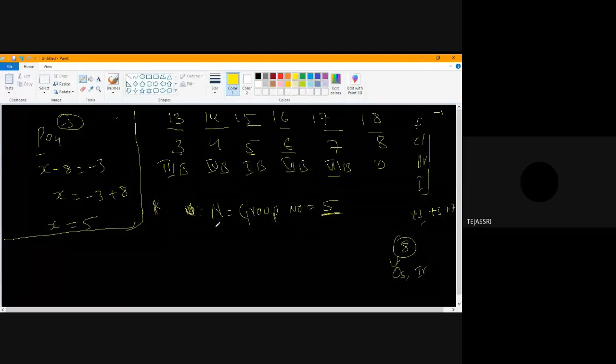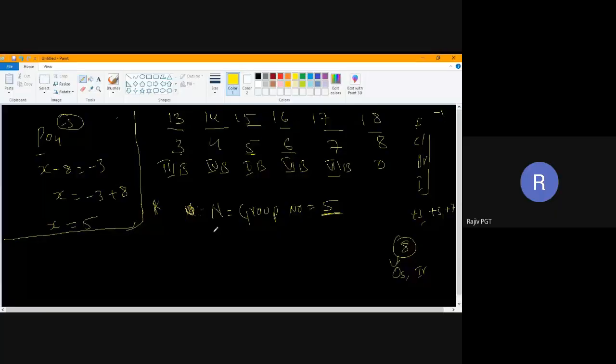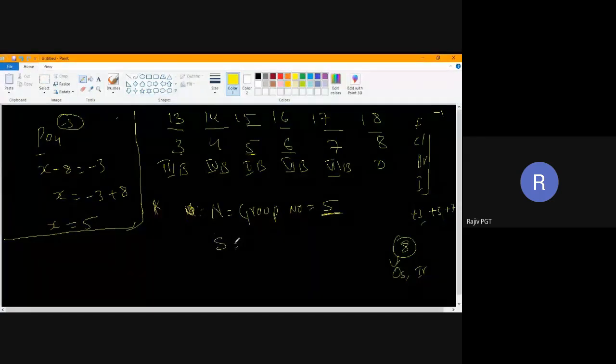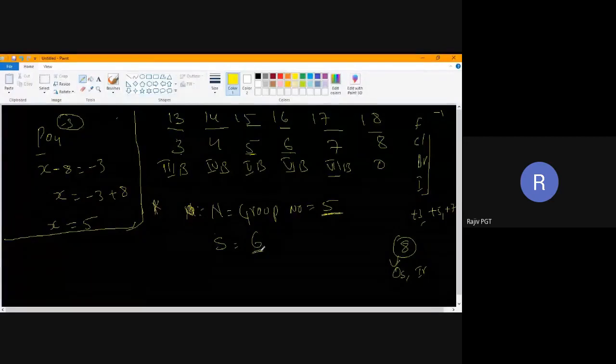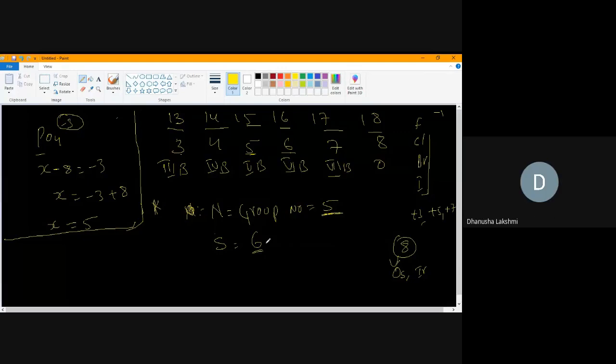Okay, oxygen is a different case, I'll talk about oxygen later. Let me take sulfur. Sulfur belongs to which group? Sulfur belongs to 6th group. So the maximum oxidation state is 6. It can show less than 6 but not more than 6. Maximum will be 6. Is it clear? Yes, sir.